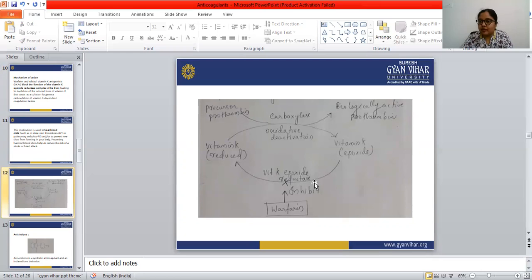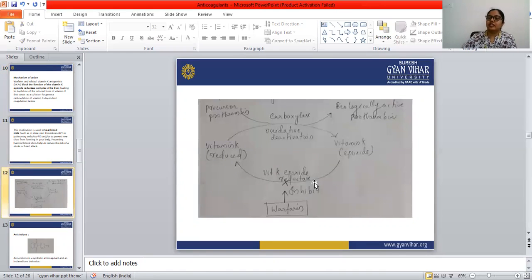That vitamin K is responsible for the gamma carboxylation of the cofactors 2, 7, 9 and 10. Through this mechanism, warfarin can deplete functional vitamin K reserves and therefore reduce the synthesis of the active clotting factors.